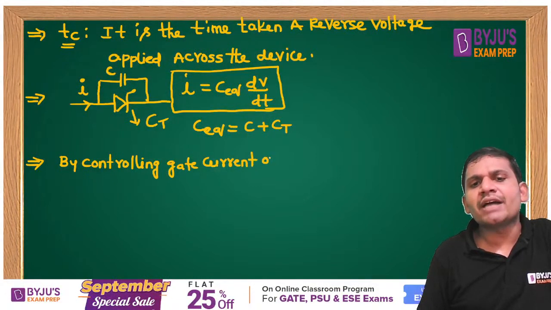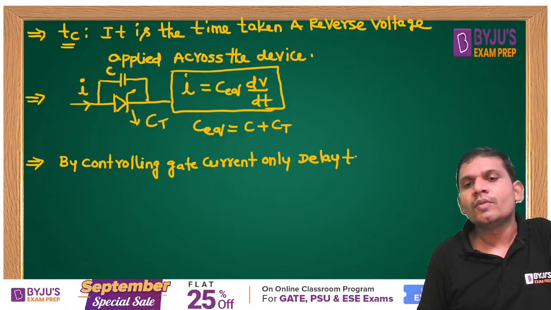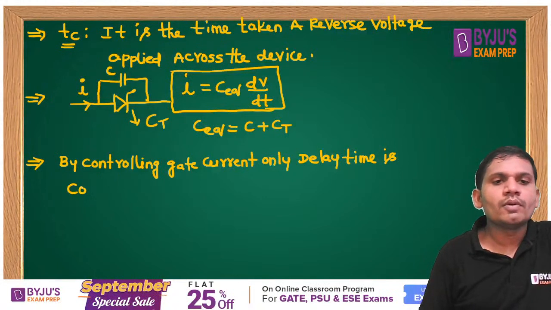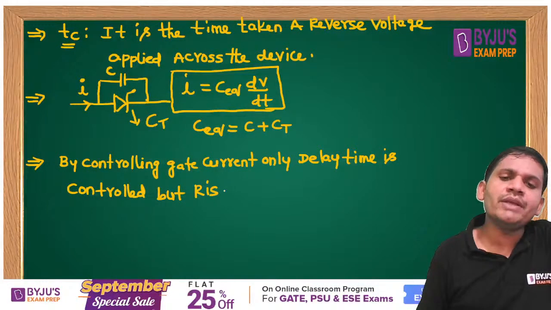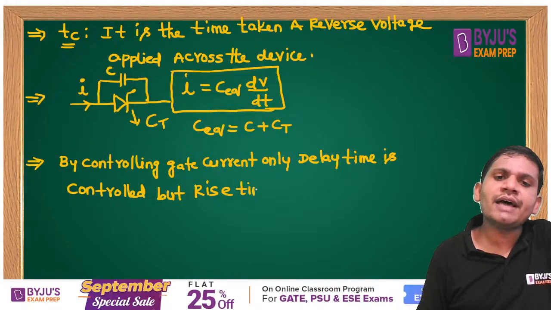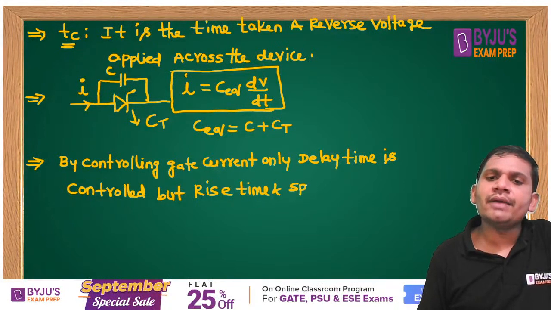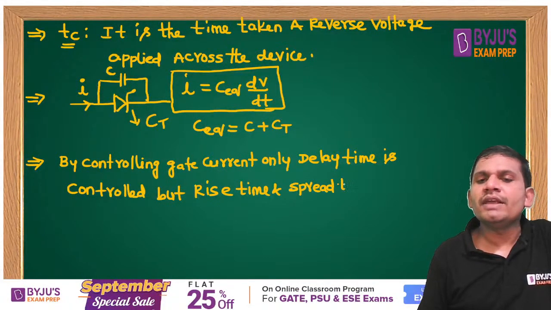only delay time is controlled. But rise time and spread time are unaffected. We know that Ton equals TD plus TR plus TS: delay time, rise time, and spread time.